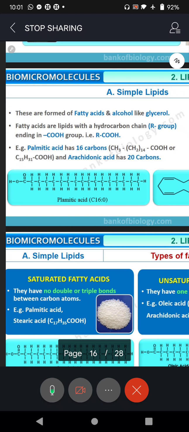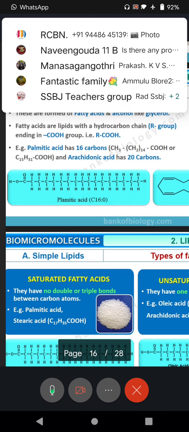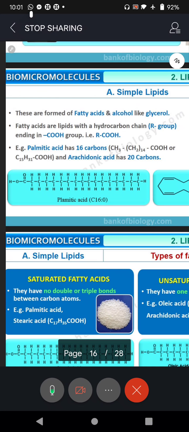And it can also be written as, because you are adding the CH3 group in that, CH3, CH2 14 times, so you combine that, it becomes 15 carbons, C15H31 and COOH. C is there in COOH, so totally 16 carbons. And arachidonic acid has 20 carbons.